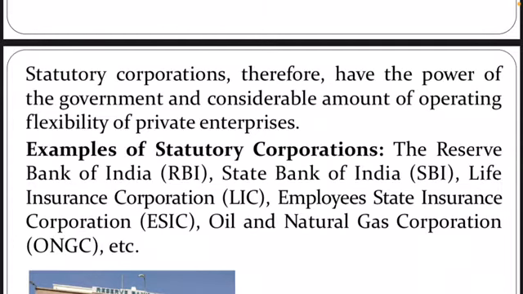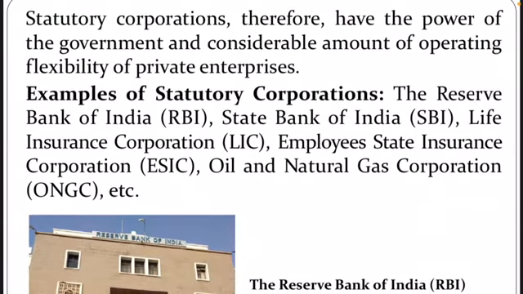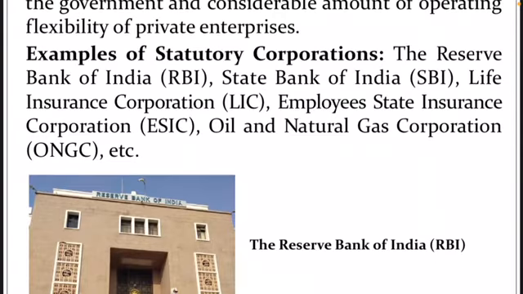It means they can work on their own. Examples are the Reserve Bank of India, the State Bank of India, Life Insurance Corporation, ONGC, and the Employees' State Insurance Corporation. So these are various examples of statutory corporations.